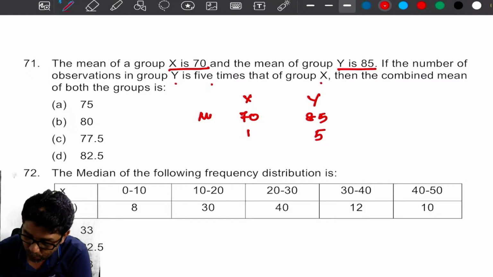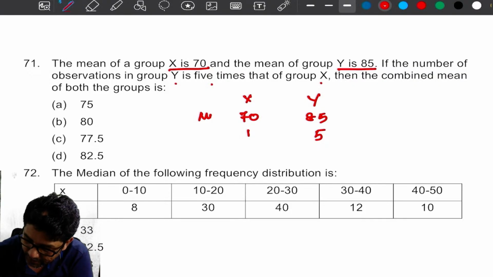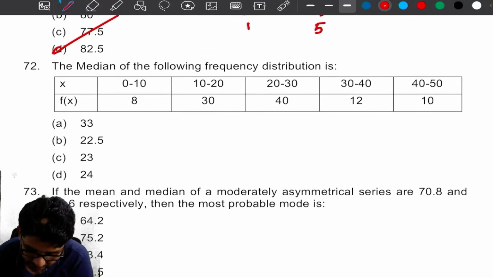I think you know that you have a calculator. So 70 into 1M plus 85 into 5M, divided by 6M. That gives 82.5. Next, the median of the following frequency distribution is.